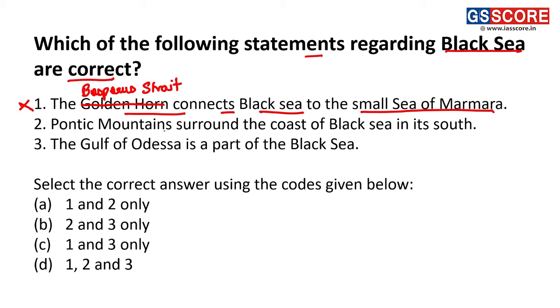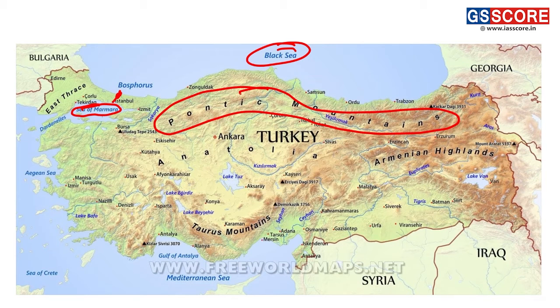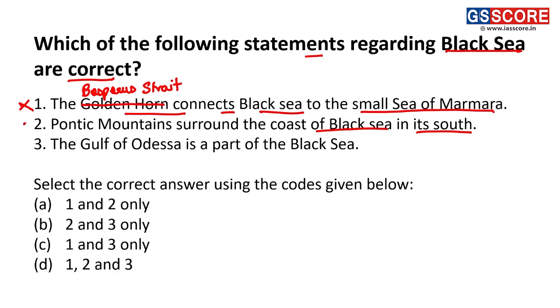Statement 2. The Pontic Mountains surround the coast of the Black Sea in its south. This is a correct statement because the Black Sea is surrounded by the Pontic Mountains, which are part of Turkey. Statement 3. The Gulf of Odesa is a part of the Black Sea. This is also correct.